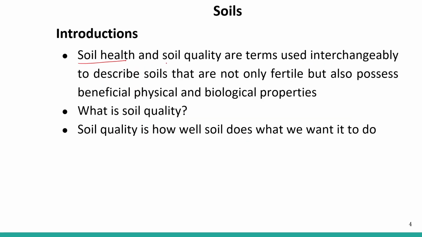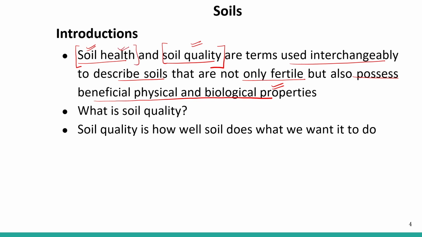Soil health and soil quality are terms used interchangeably to describe soil that is not only fertile but also possesses beneficial physical and biological properties. Sometimes we use the term soil health and sometimes we use the term soil quality. So what does this mean?